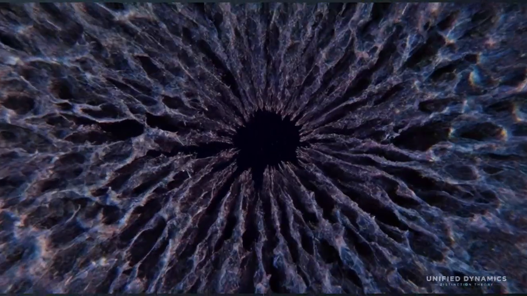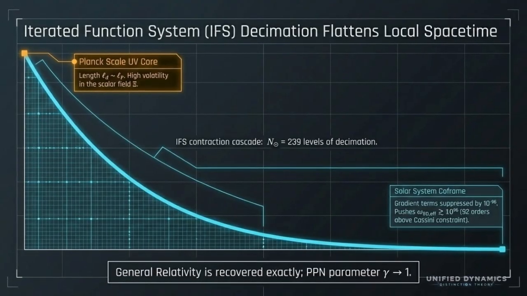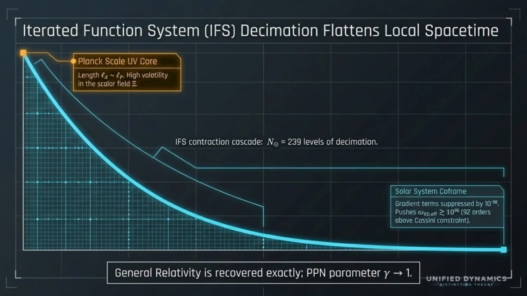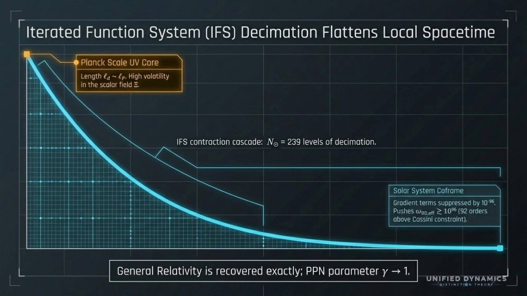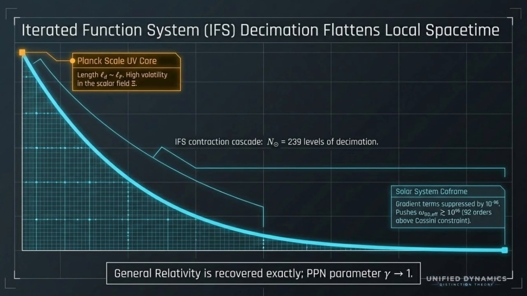The meaning is, it takes a large number of recursive scale reductions before the model becomes smooth enough to behave like macroscopic spacetime. The bottom statement says the PPN gamma parameter approaches 1. In ordinary terms, that means the model is trying to land on the same weak field gravitational behavior that general relativity predicts. So I would say, this is the GR-compatible lane, where scalar deviations become too small to matter at solar system scales.